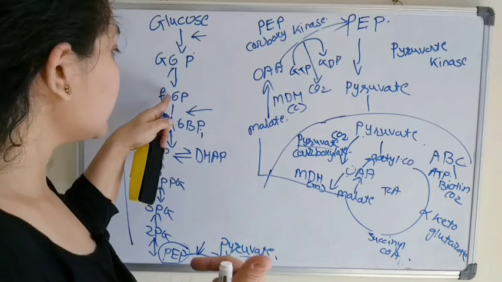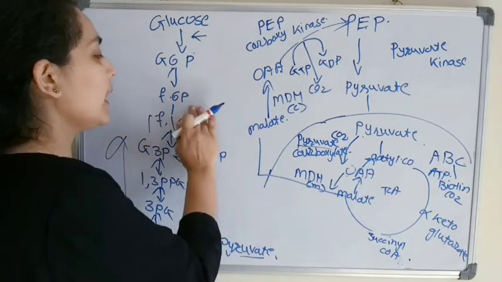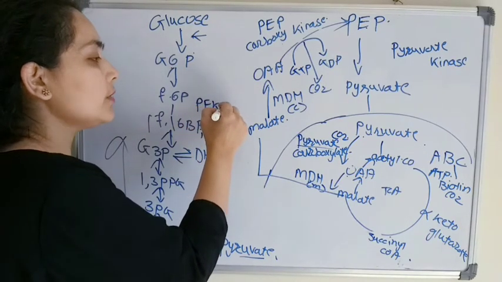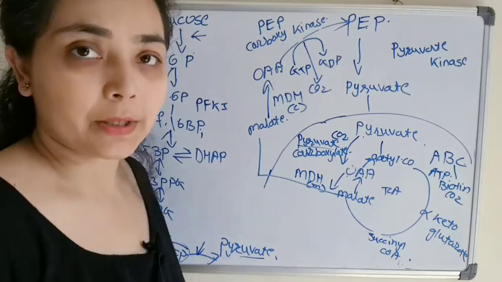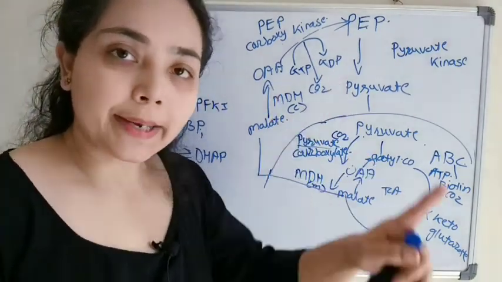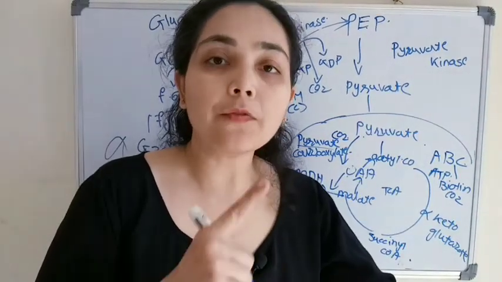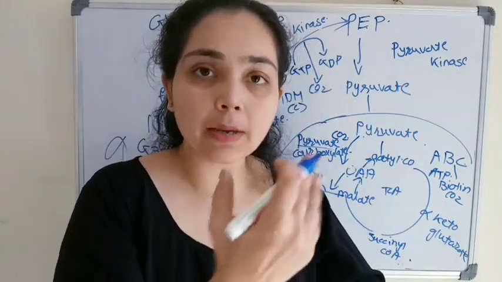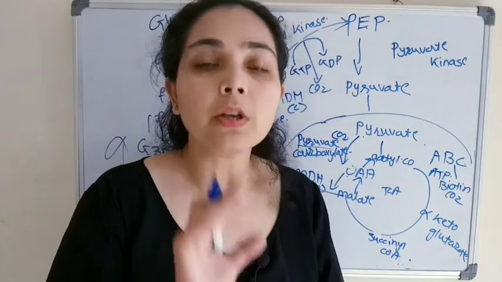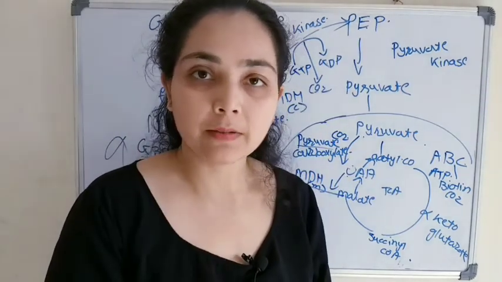Originally fructose 6-phosphate was converted to fructose 1,6-bisphosphate in the presence of the enzyme phosphofructokinase 1. This is an irreversible step. Kinase, phosphofructokinase, means there was the addition of a phosphate group. So if we want to reverse that step, we'll remove the phosphate group. And the enzyme which helps in the removal of a phosphate group is a phosphatase.